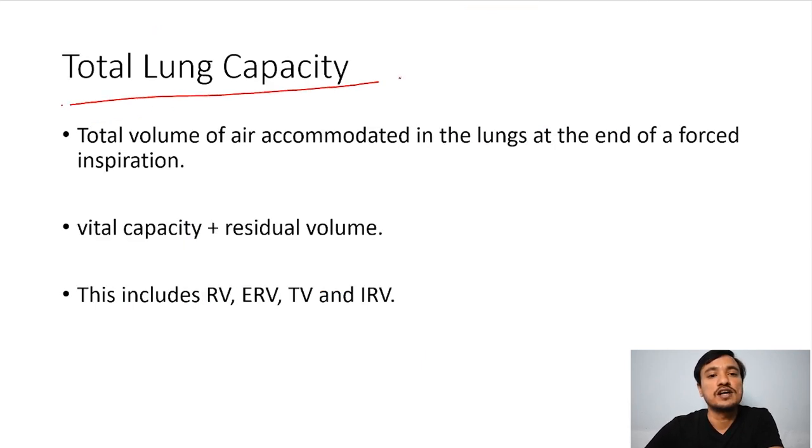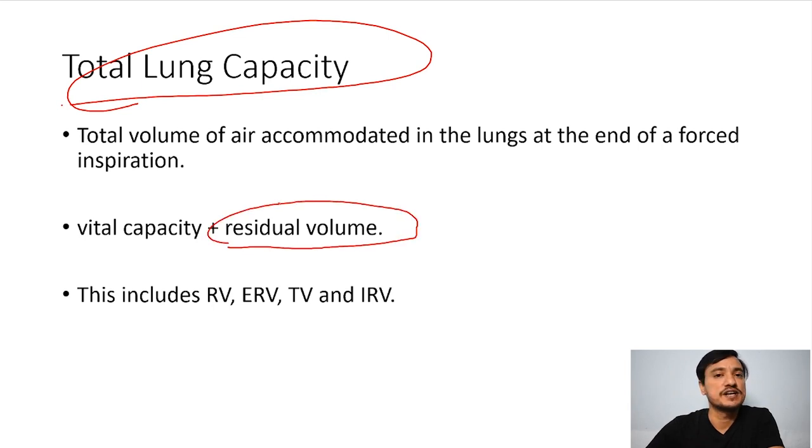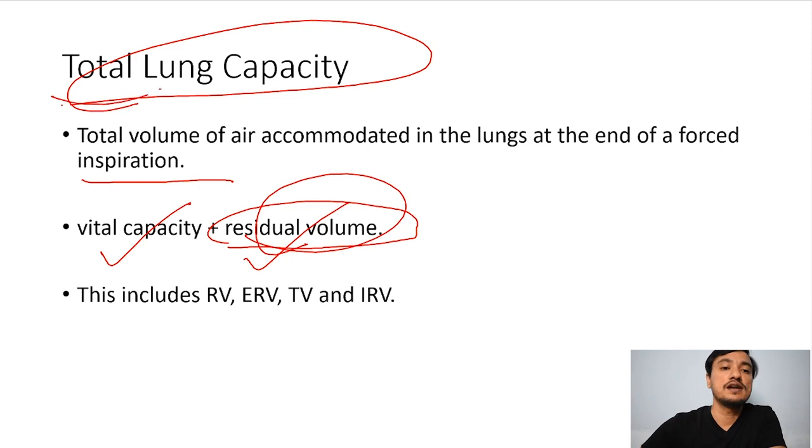Then there is total lung capacity. We have seen that some residual air is present in the lung when you do forceful expiration. If vital capacity is included with residual volume also, meaning the entire air going in your lung, that is total lung capacity: the total volume of air accommodated in the lung at the end of forceful inspiration. We have seen vital capacity, but there was some residual air in the lung before. So if we include residual volume also, then total lung capacity will come.